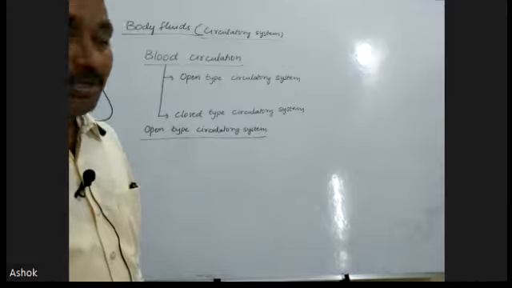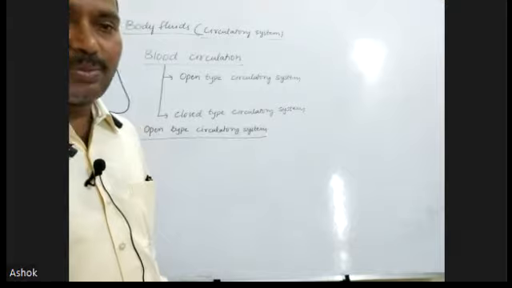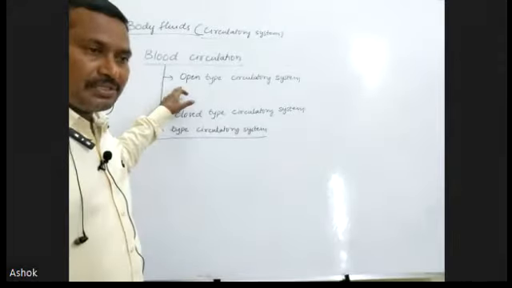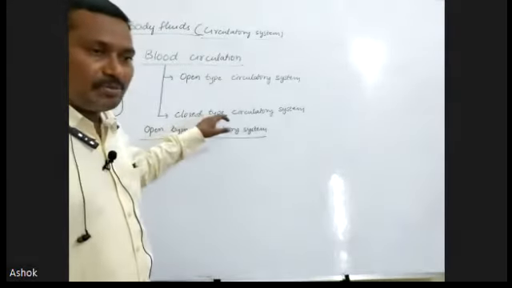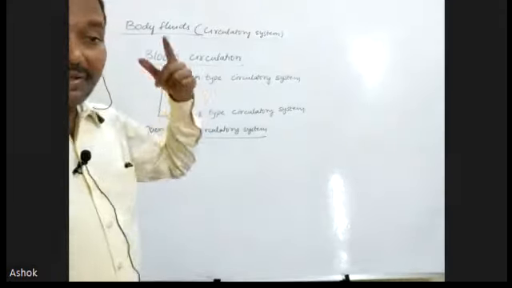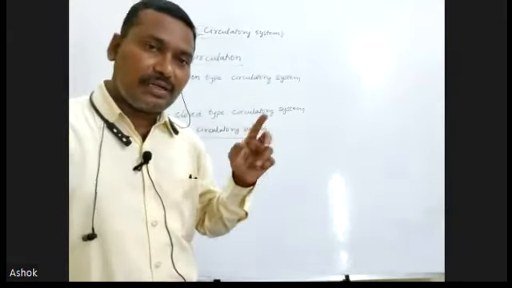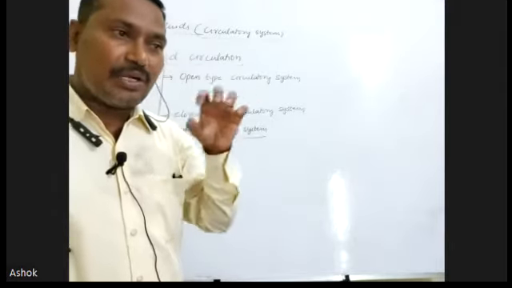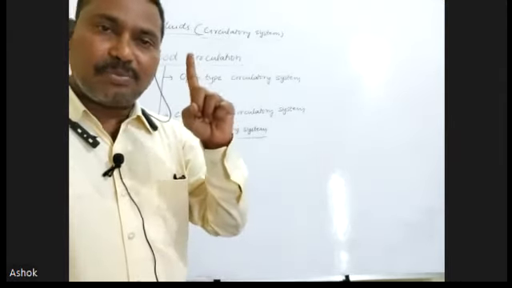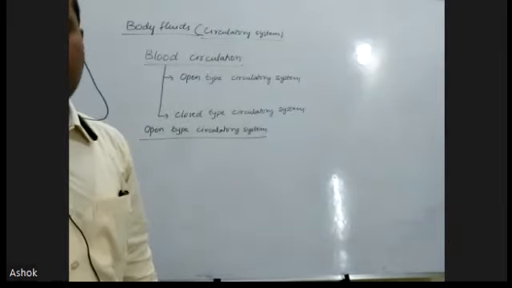But before that, you have to remember that two types of blood circulation are present in animals. First one, open type circulation, is present in some animals. Second one, closed type circulation, is present in some other animals. And in the circulatory system, it is not only blood circulation; lymphatic circulation is also present. That's why two types of circulatory systems are present in human beings: the blood circulatory system and the lymphatic system or lymphatic circulatory system.